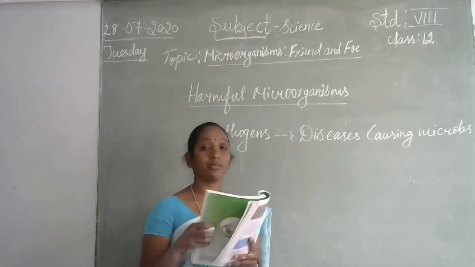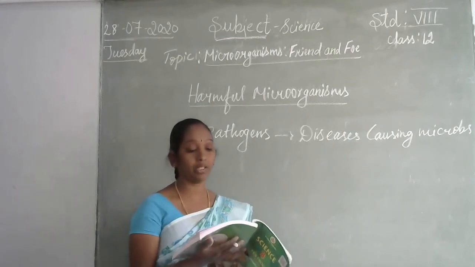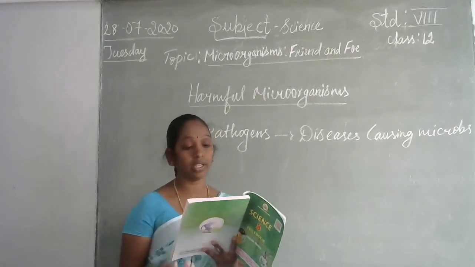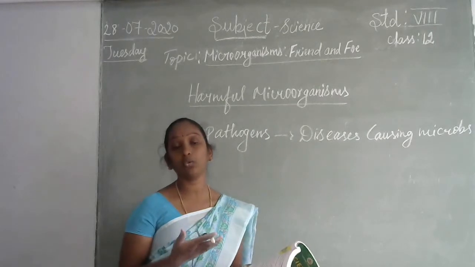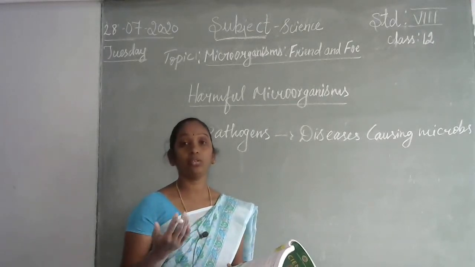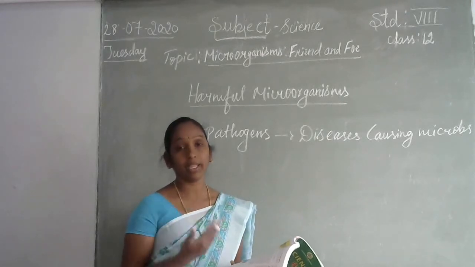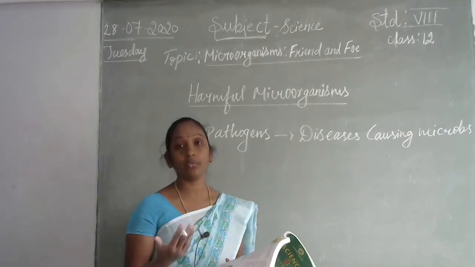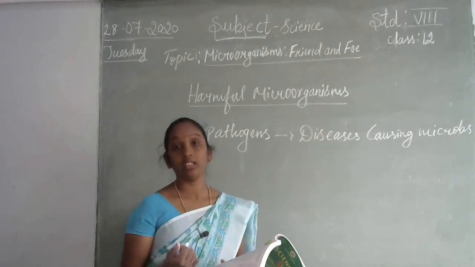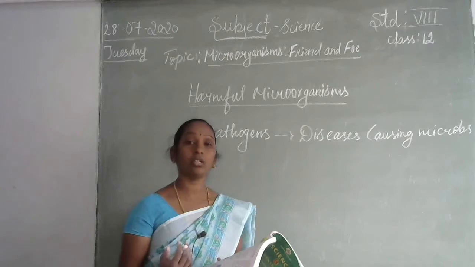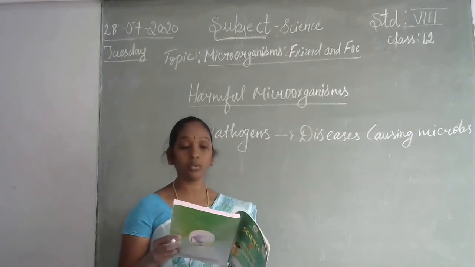Disease causing microorganisms in humans. Particularly, what types of microorganisms cause disease for human beings? Pathogens enter our body through the air we breathe. How do these microorganisms enter our body through the air? Nowadays, take the COVID-19 virus. Before, they told us it spreads through direct contact only. When an infected person is coughing or sneezing, through the droplets it spreads to healthy persons. Nowadays, they are telling it spreads through the air and spreads easily. So even without direct contact we can get microbial infections. Like that, some pathogens enter our body through the air we breathe.